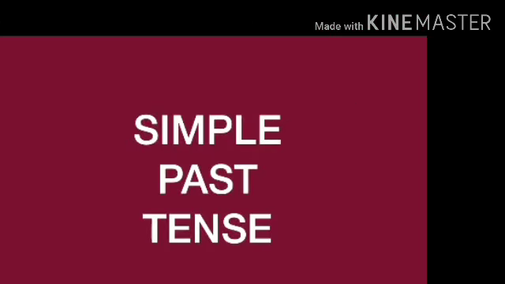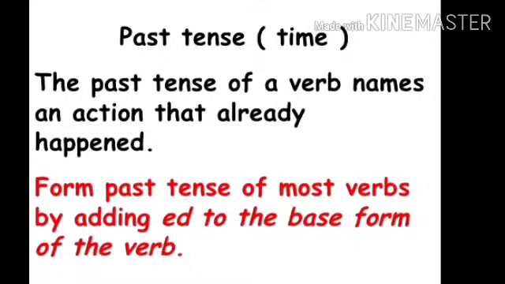Now let's see simple past tense. The action which happened before the time of speaking can be expressed in simple past tense. The past tense of a verb names an action that already happened.